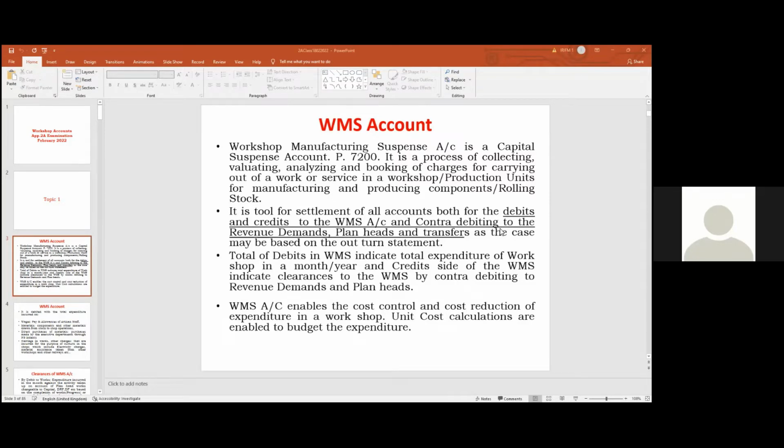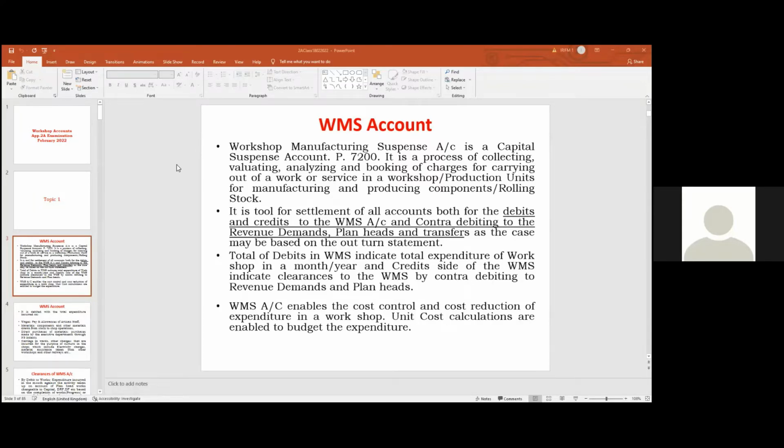That's why we use this workshop manufacturing suspense account, which enables expenditure control as well as cost control and cost reduction in the activities of workshops as well as the production units.